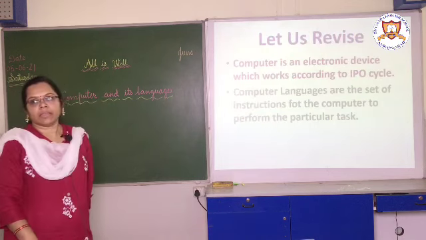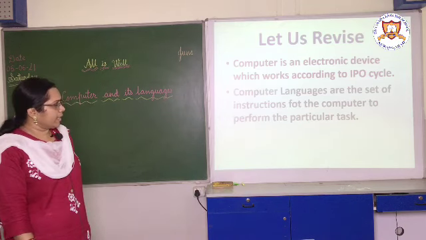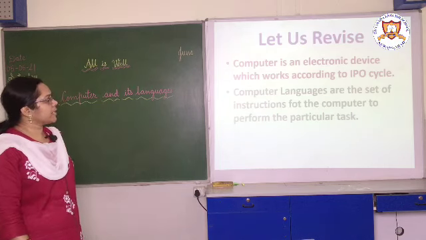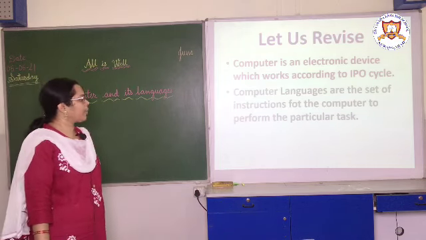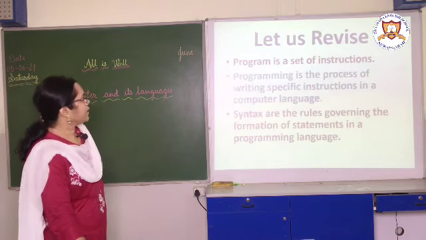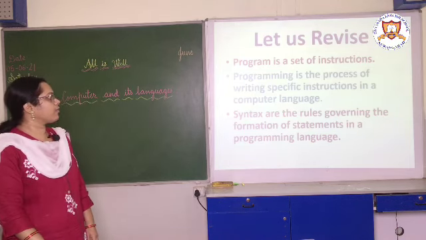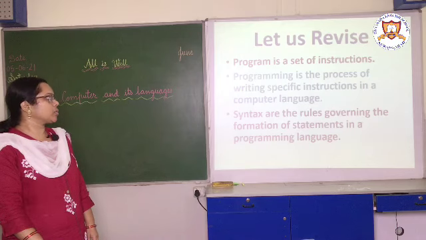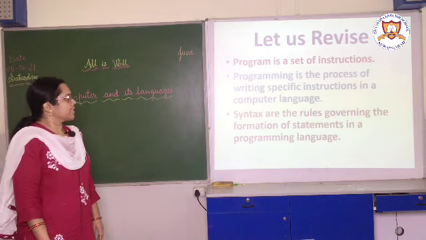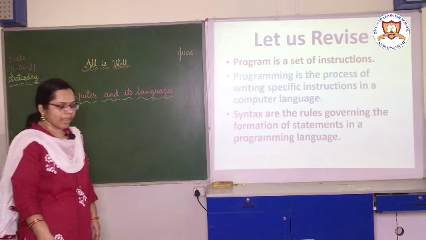Now let us revise what we have learned today. A computer is an electronic device which works according to the IPO cycle. Computer languages are sets of instructions for the computer to perform a particular task. What is a program? A program is a set of instructions. And what is programming? Programming is the process of writing specific instructions in a computer language. Syntax is the rules governing the formation of statements in a programming language.